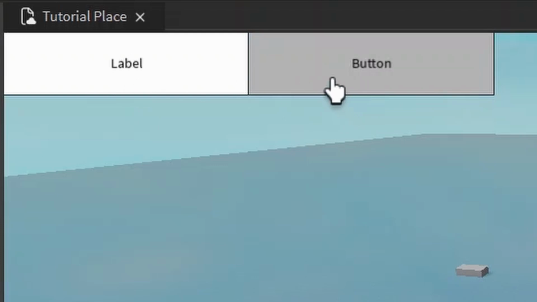That's because the button is used for interactivity. If you want the player to click on it, if you want to detect when the mouse hovers it, and yeah, if you want the player to interact with a button, make it a button. If you just want to display information, make it a label. It's the only difference. They both display text.